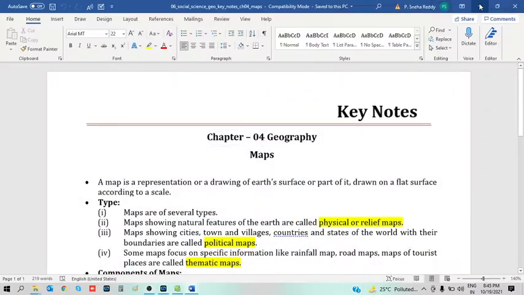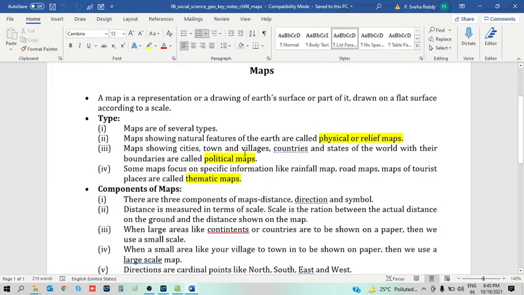Now let's talk about the Geography Class 6 Standard, Chapter 4, which is related to maps. Here, not much is important from the exam point of view, just basic understanding. A map is a representation or a drawing of the earth's surface or part of it, drawn on a flat surface according to a scale.